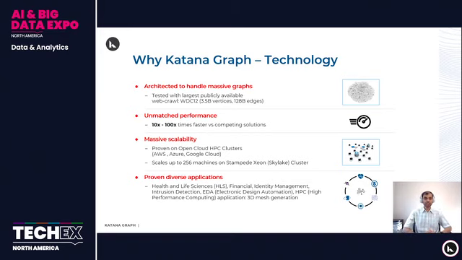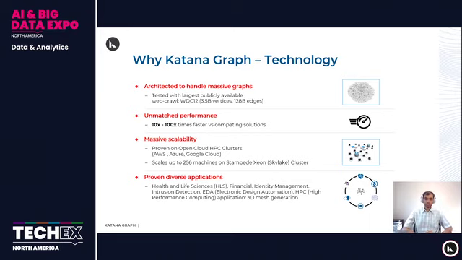Katana Graph delivers unmatched performance. It is an order of magnitude or more faster than competing solutions. So it is 10 to 100 times faster versus competing solutions. Katana Graph is also architected for massive scalability. We have used Katana Graph on open cloud HPC clusters like AWS, Azure, and Google Cloud. We have also used Katana Graph on supercomputers like the Stampede cluster in Texas Advanced Computing Center. And we have scaled Katana Graph on it up to 256 machines of that cluster.